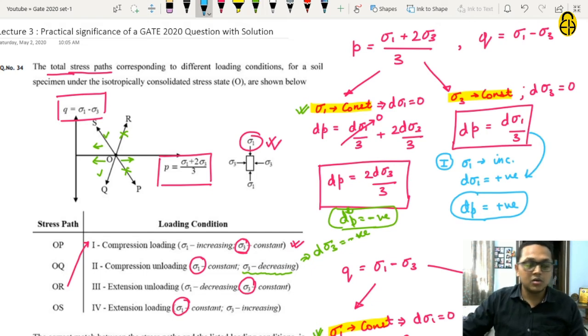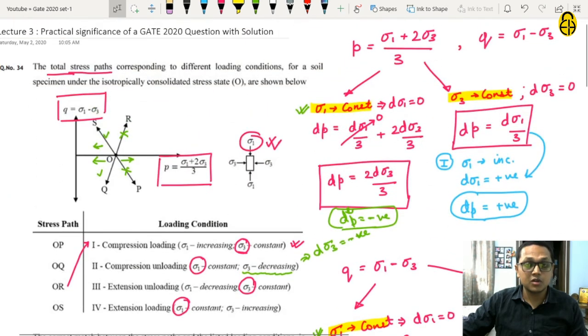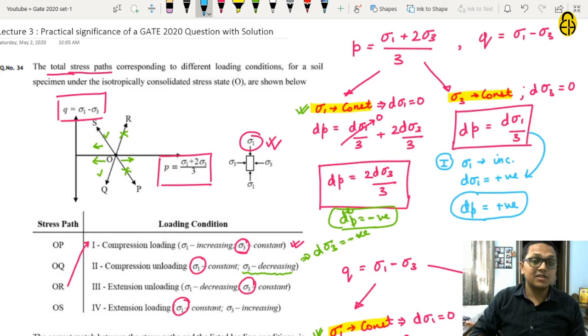Now we have also seen that dq should also be positive for loading condition 2. And let us see in which option of these two the dq is positive. In OQ, it is in the downward direction, so dq will be negative in OQ. So this is not our option. In OS, it is in the upward direction. Hence, dq will be positive in OS, and therefore OS is the option corresponding to loading condition 2.